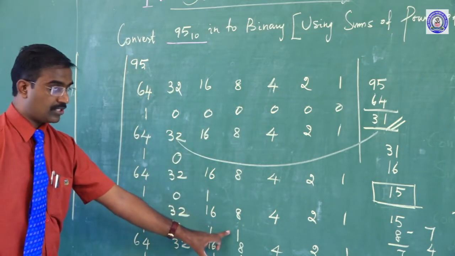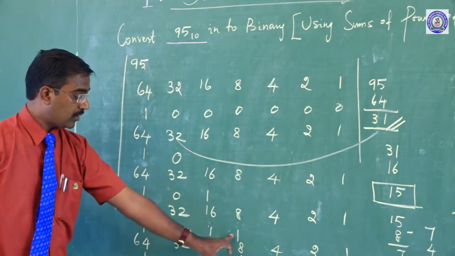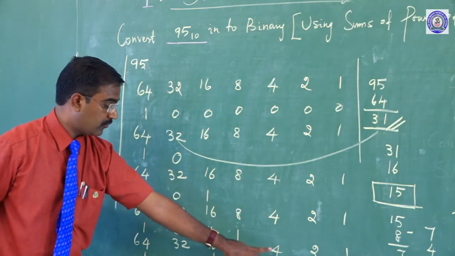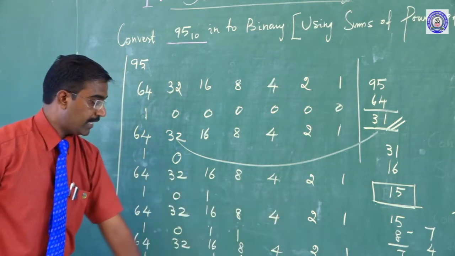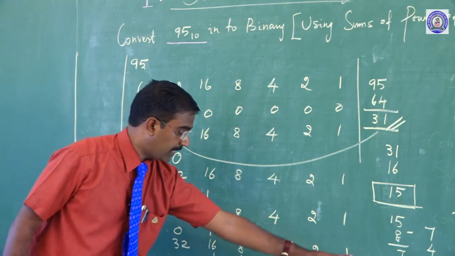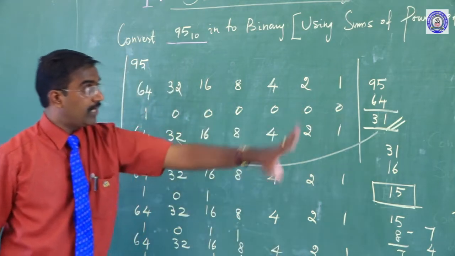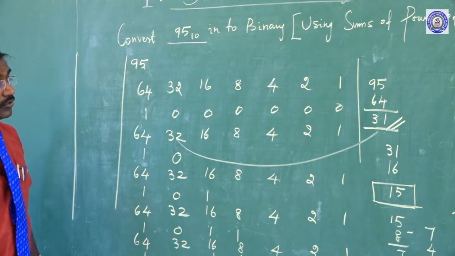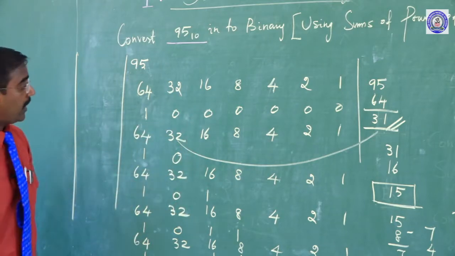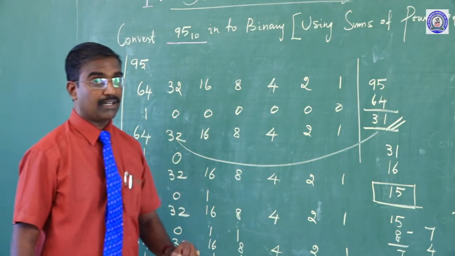Then 8. How many 8s? Only 1. The remaining is 7. So 4 also only 1. The remaining is 3. 2 also only 1. The remaining is 1. How many 1s are there in 1? Only 1. So finally, is this sum correct or not?